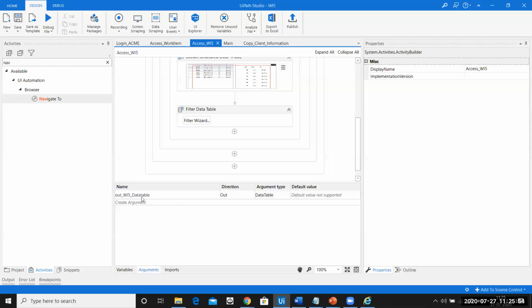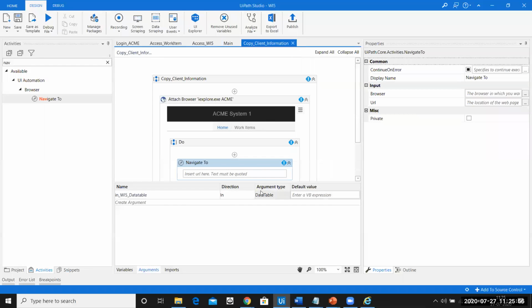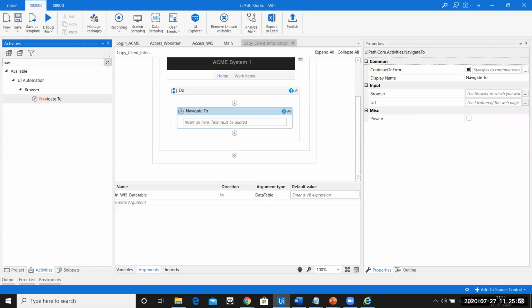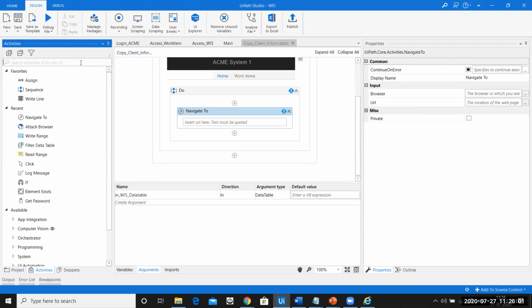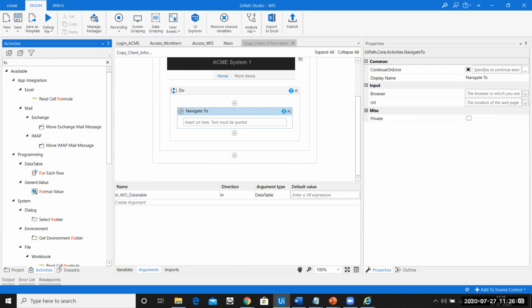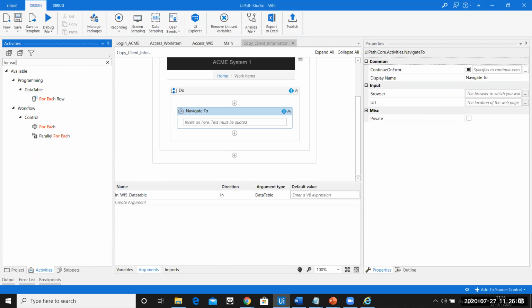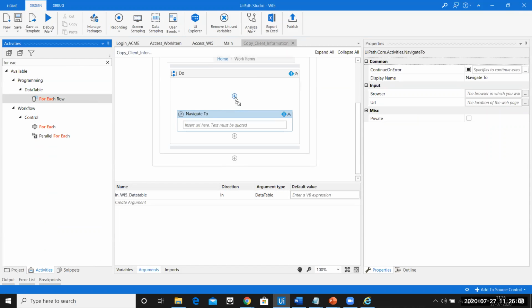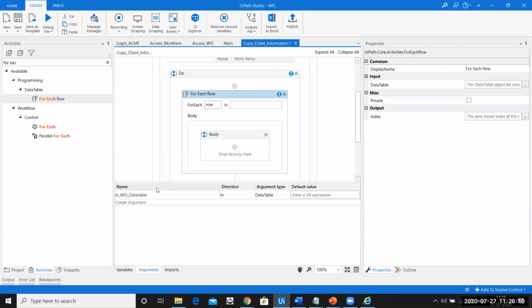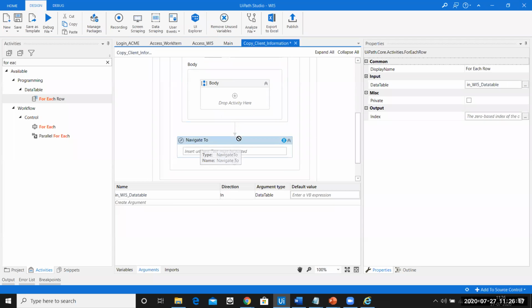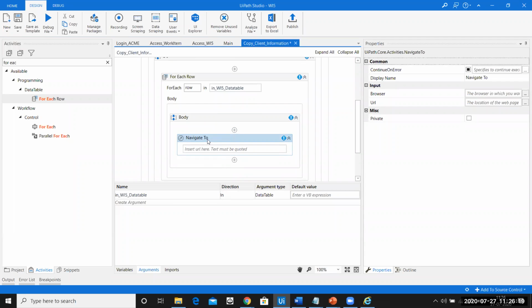So I have passed an argument here, and I have taken the argument here. Now, before I do Navigate To, I need to use a For Each Row because it's a data table, right? I'm going to use a For Each Row and pass this data table over here, that is this one. For each and every WI element, I need to open up the page, right? So for each and every element, I'll say open up the page.